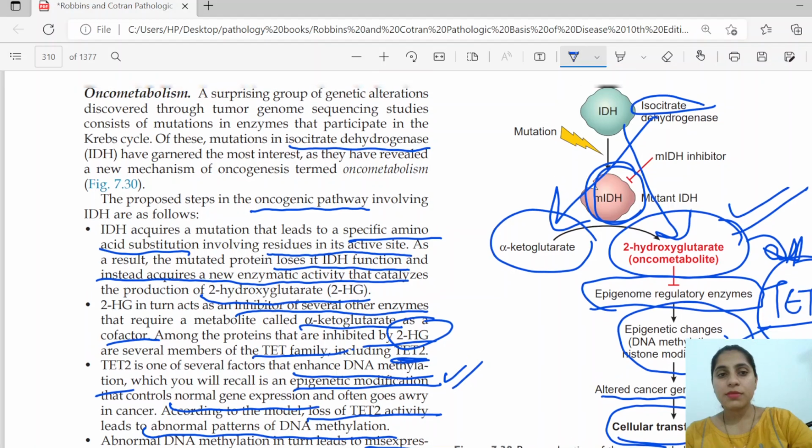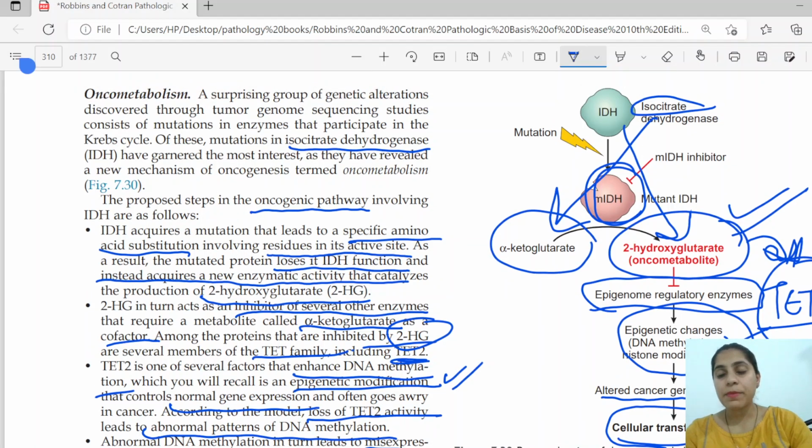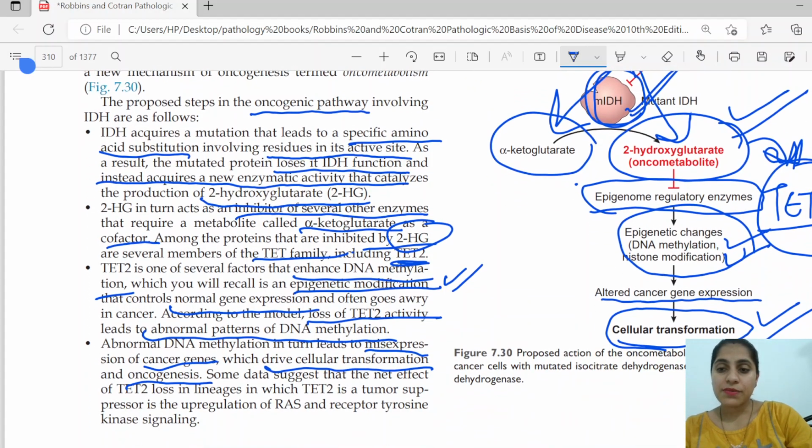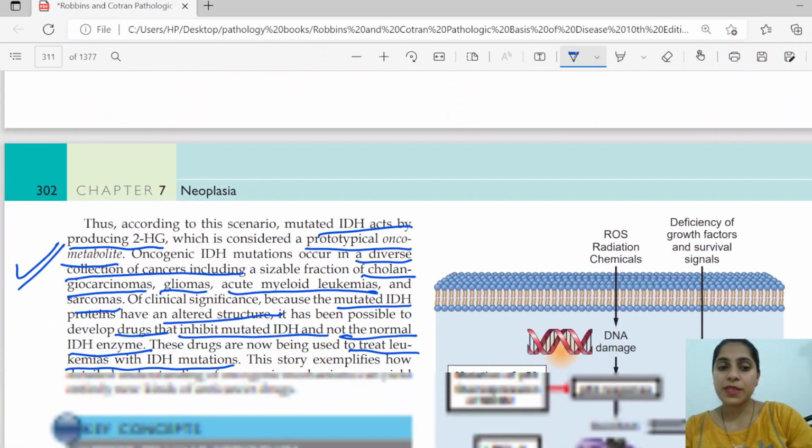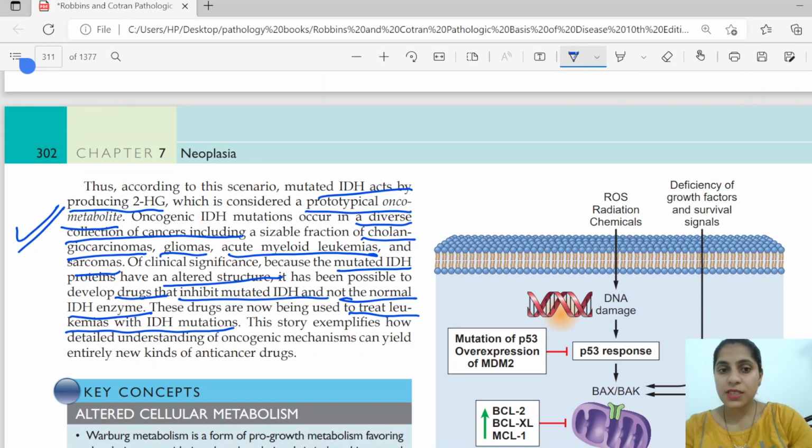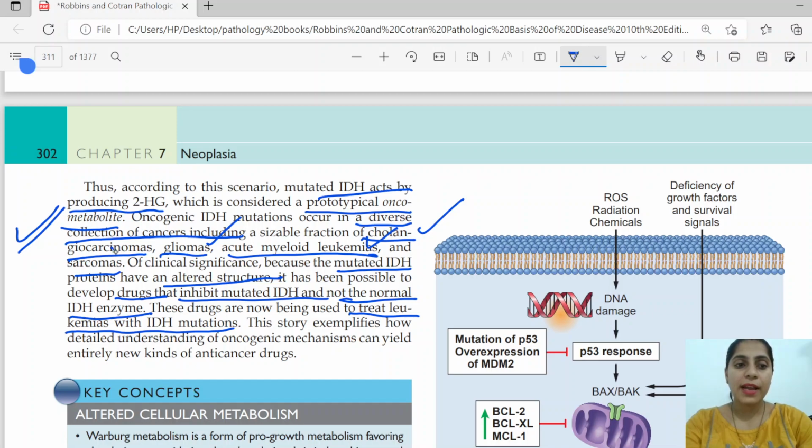Then there is oncometabolism, which is seen in the Krebs cycle. There is the isocitrate dehydrogenase enzyme, and when it is mutated, instead of formation of alpha ketoglutarate, it is converted to 2-hydroxyglutarate, an oncometabolite that hampers the epigenetic regulation enzymes and causes abnormal epigenetic changes that will alter gene expression and finally lead to cellular transformation and malignancy. And drugs have been started to be developed against this IDH, which has been linked to many malignancies, including cholangiocarcinoma, gliomas, AML, and sarcomas.